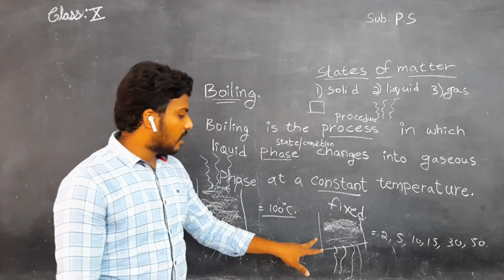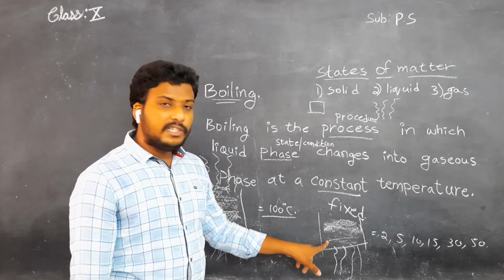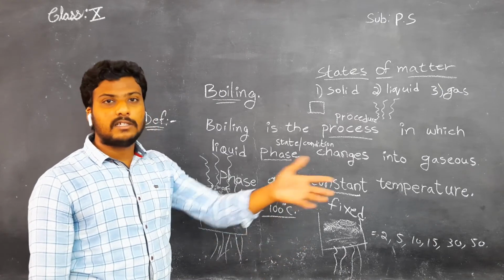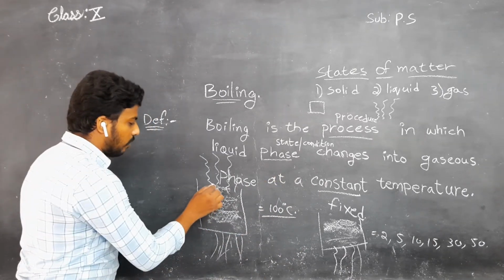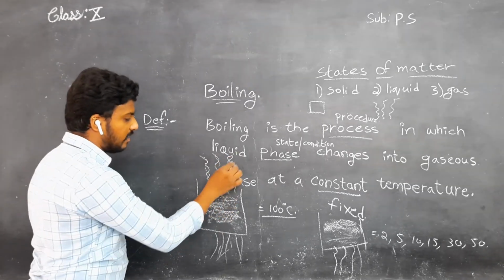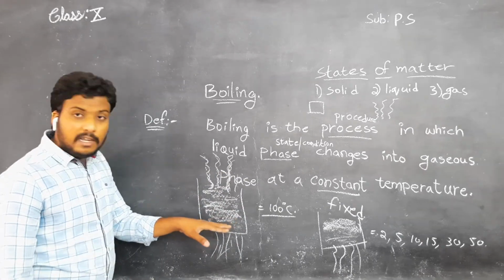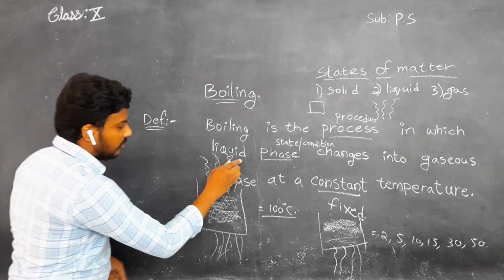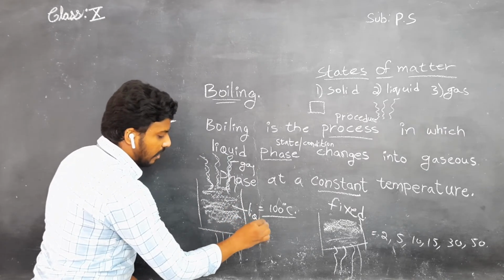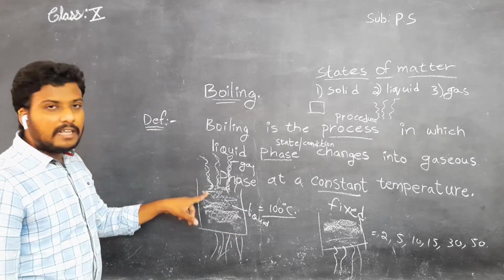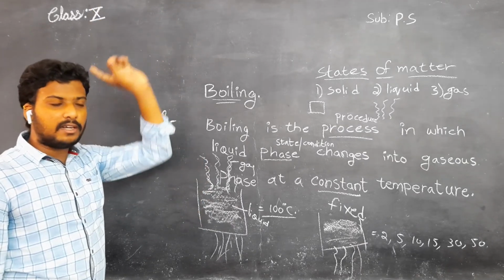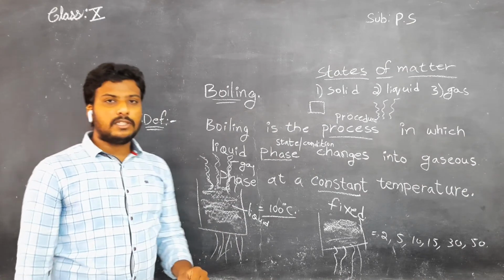Here also, the water reaches 100 degrees Celsius. If it reaches 100 degrees Celsius, then the action starts. What actions are there? Slowly the vapor rises from the liquid, meaning it is converting from liquid to gaseous. This is the gaseous phase and this is the liquid phase. Understand, children? Whatever gas comes out of the liquid goes to the atmosphere and combines with the atmospheric pressure. This was the concept, children.